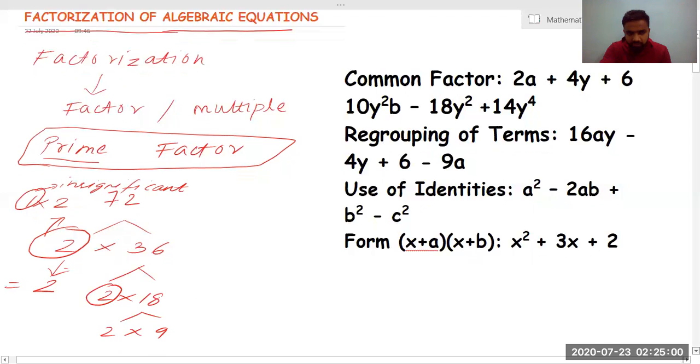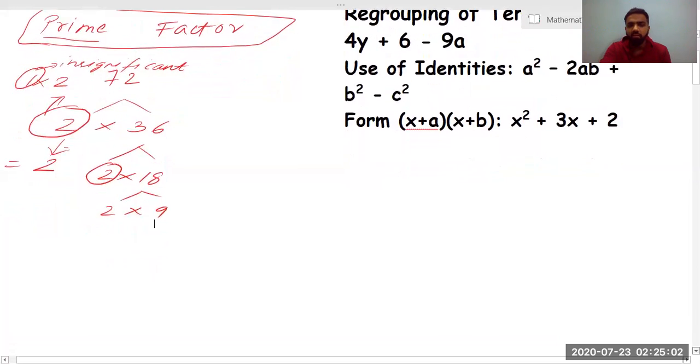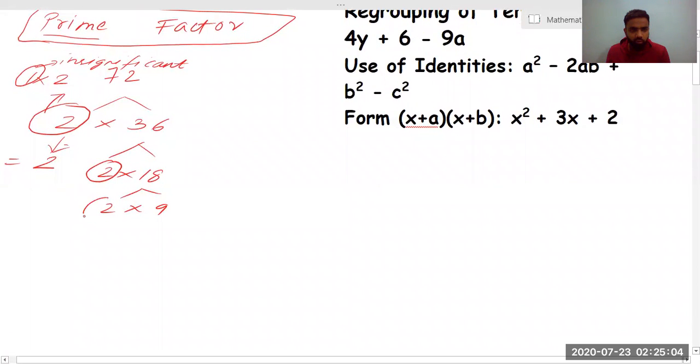Okay, when we branch it as 2 into 9, we can see that again we have got a number which is 2. Now we know that if I want to split 9 in whole numbers, I have to write it as 3 into 3. I can't write it as 0.5. I don't have to write it in fraction. If I want to find the factors, I have to write the number in terms of whole numbers, not in terms of fractions. So in terms of whole numbers, I can only get 3 into 3, right?